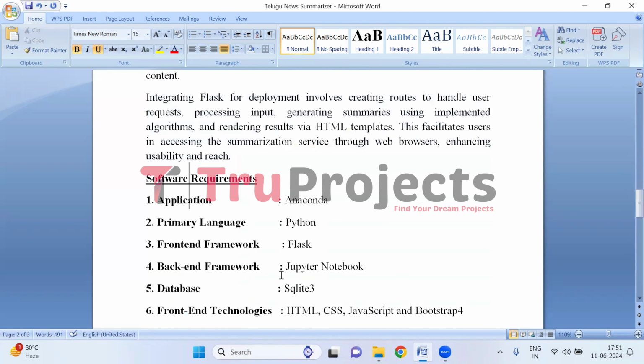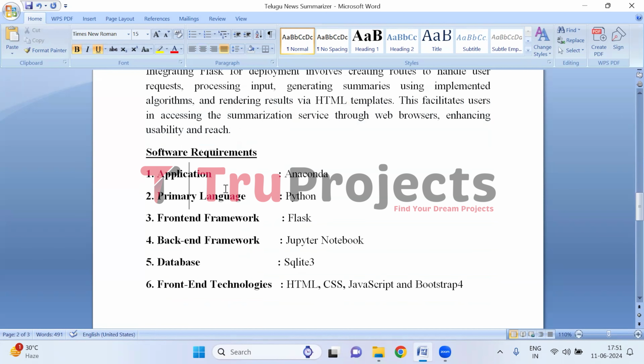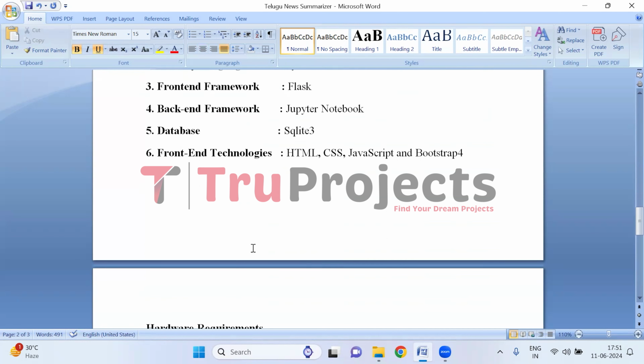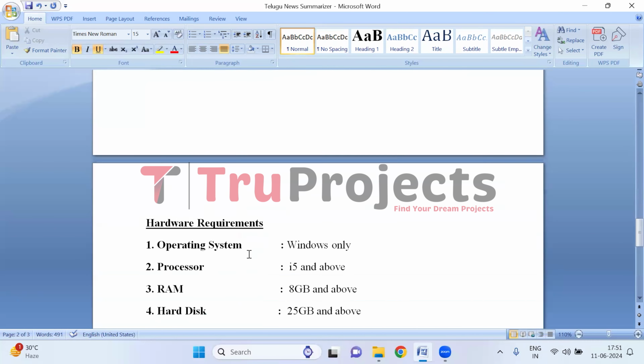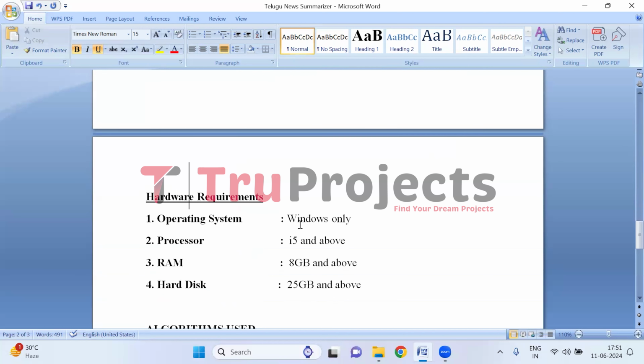To implement this project, we need software and hardware requirements. Software requirements of the project are: application is Anaconda, primary language is Python, front-end framework is Flask, back-end framework is Jupyter Notebook, database is SQLite 3, and front-end technologies used in the project are HTML, CSS, JavaScript, and Bootstrap 4. Hardware requirements of the project are: operating system of Windows, processor of 5.5 and above, RAM of 8 GB and above, hard disk of 25 GB and above.